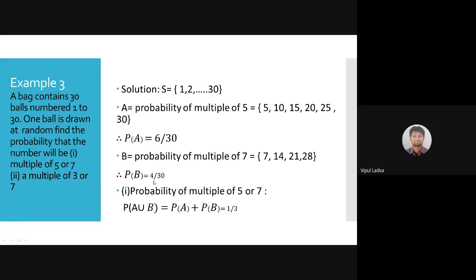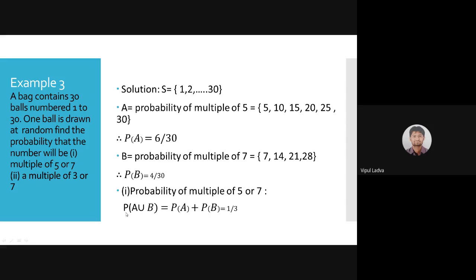In our probability portion, whenever it comes with the word or, it associates with union. Or is always associated with union. And if we come to and, then that and is related with intersection. So right now, I'm looking for a multiple of 5 or 7.